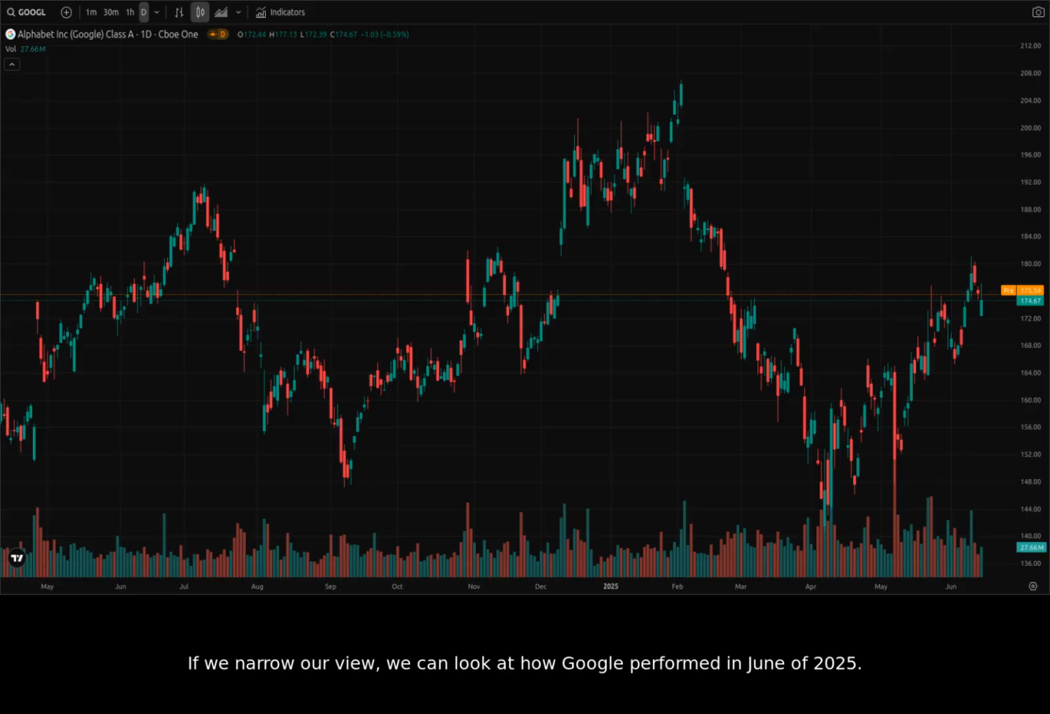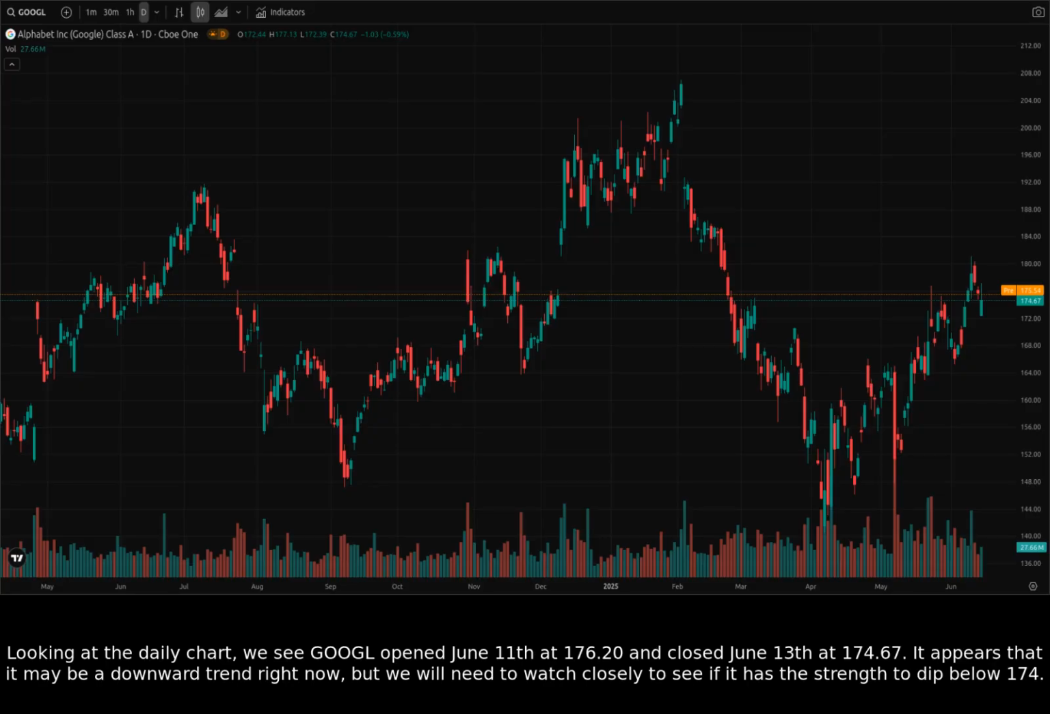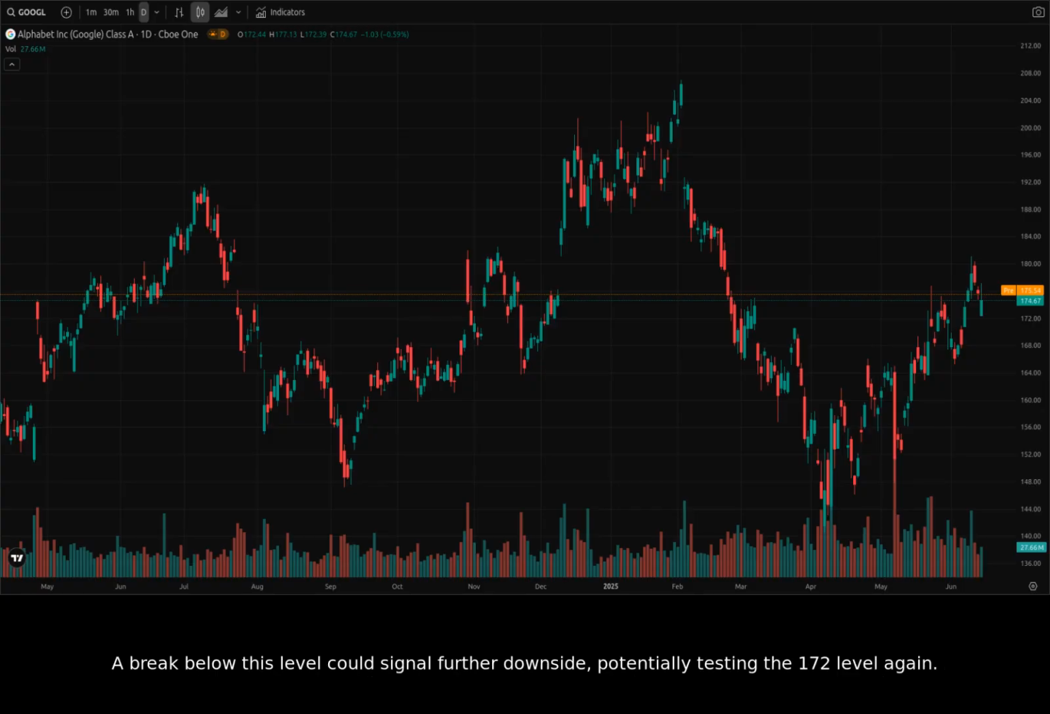If we narrow our view, we can look at how Google performed in June of 2025. Looking at the daily chart, we see Google opened June 11th at 176.20 and closed June 13th at 174.67. It appears that it may be a downward trend right now, but we will need to watch closely to see if it has the strength to dip below 174. A break below this level could signal further downside, potentially testing the 172 level again.